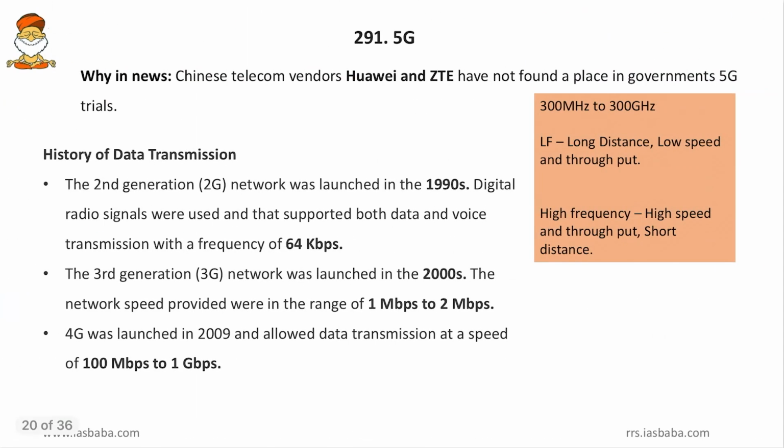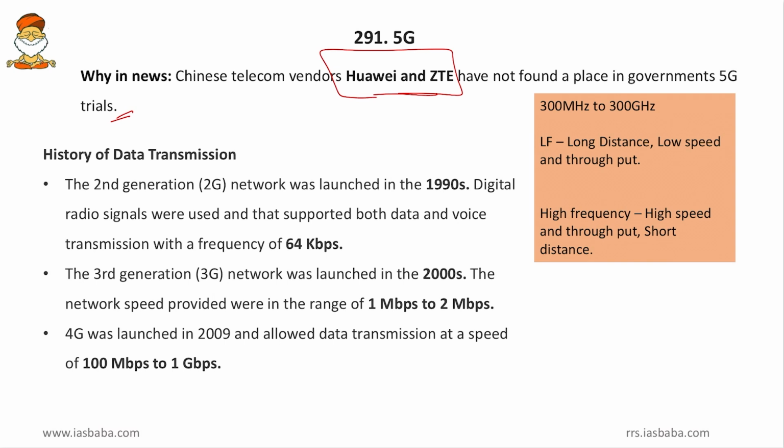Coming to the first one, the 5G technology. Friends, we know that 5G technology is the latest one in the IT industry, and it was in news because Chinese telecom vendors Huawei and ZTE have not found a place in Government of India's 5G trials. So we know that Government of India's 5G trials have started, and these two companies didn't find a place because of geopolitical reasons. Friends, before getting to 5G, we will learn what is 1G, 2G, 3G and 4G.